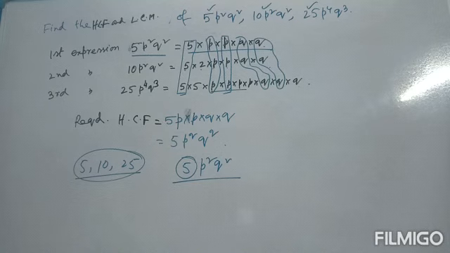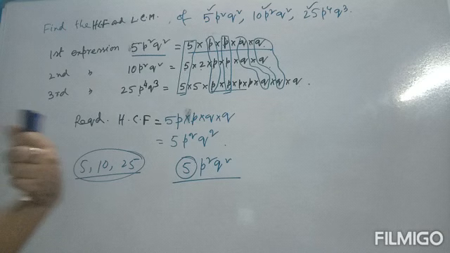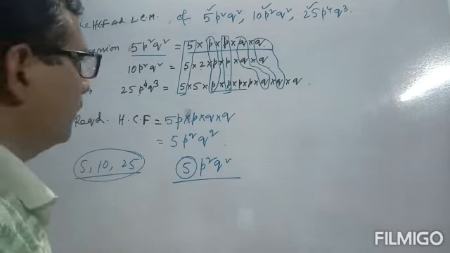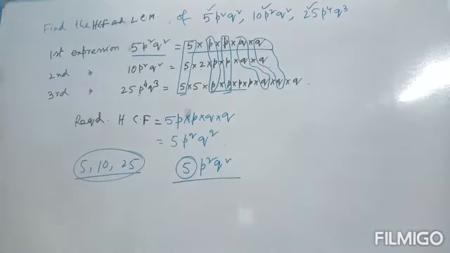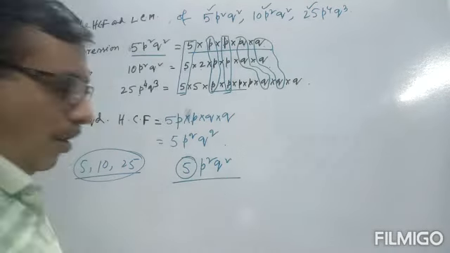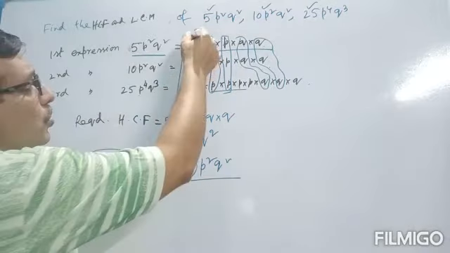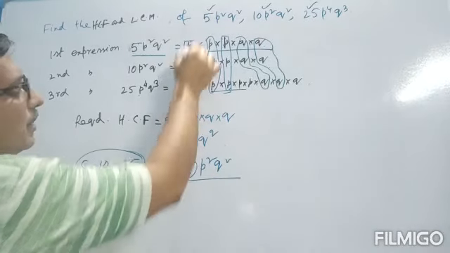Now if the question is find the HCF and LCM, we have already found its HCF. Now how do we find the LCM of these three? Same, first write down the common terms, like that of the HCF. Obviously LCM is greater than HCF in general, not in all cases obviously.